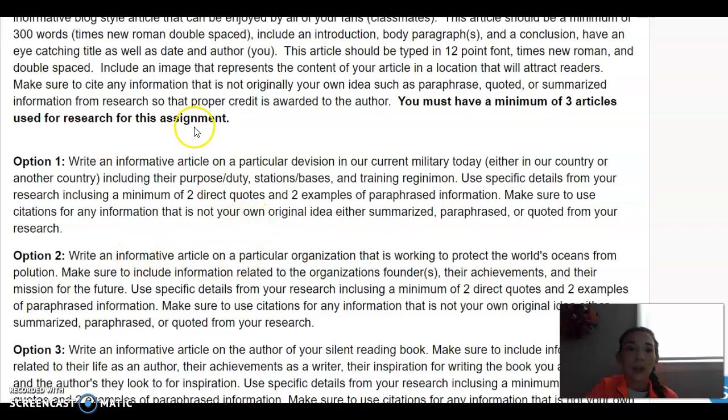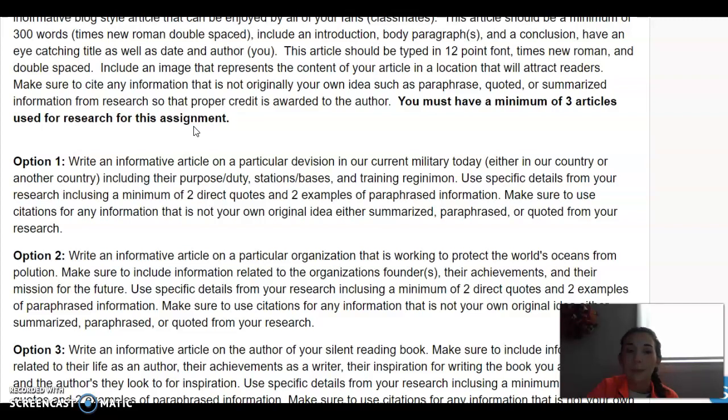Option 1 is to write an informative article on a particular division of our current military today, either in our country or another country, including their purpose/duty, stations/bases, and training regimen. Use specific details from research, including a minimum of 2 direct quotes and 2 examples of paraphrased information. Make sure to use citations for any information that is not originally your own idea, either summarized, paraphrased, or quoted from your research.